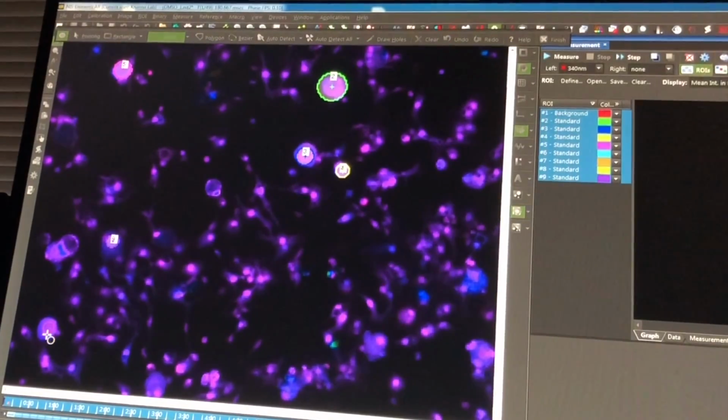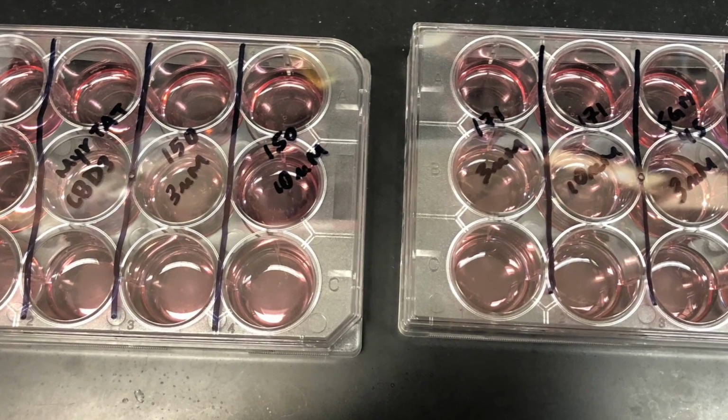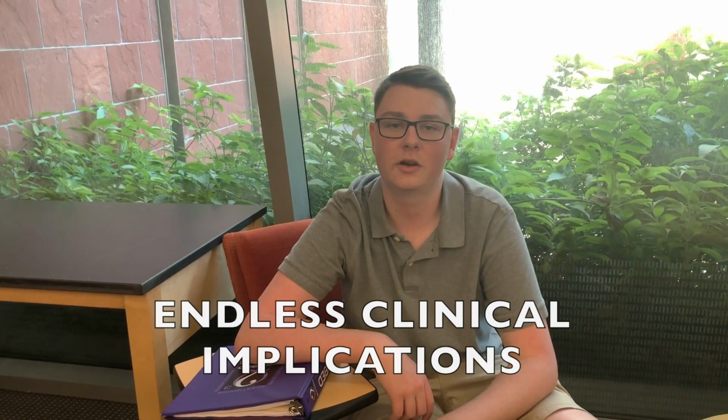In addition to this, I assisted in an experimental technique known as calcium imaging. By applying different chemicals to neurons under a microscope, we can observe CRMP2 and its phosphorylation process to see if the chemicals limited communication between neurons. These chemicals are then used to create pharmaceuticals which can help regulate chronic pain. Pain is universal, so finding ways to regulate it can help millions of people. Therefore, there are endless clinical implications regarding this research.